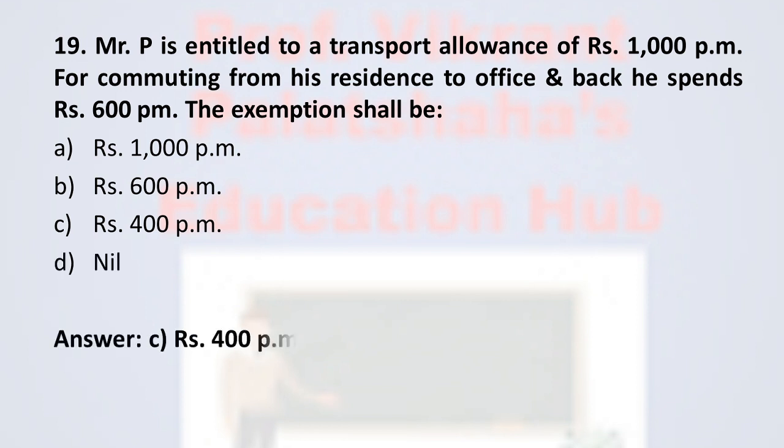And the correct option is rupees 400 per month. For the transport allowance exemption limit, the amount that is actually spent is exempted, and the amount which is not spent is taxable. So therefore rupees 400 per month is the amount that is taxable.